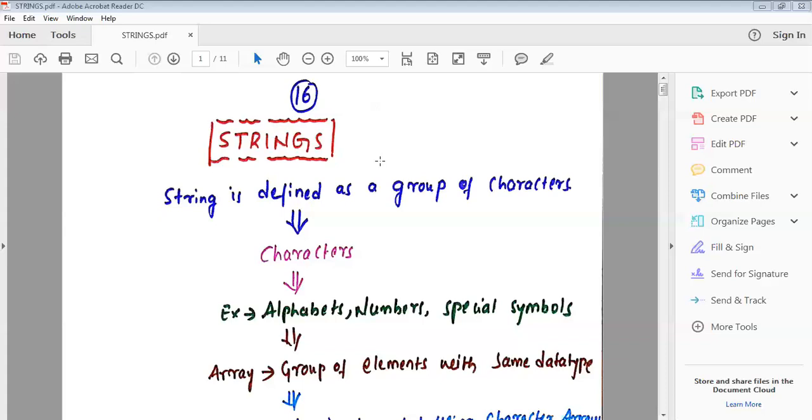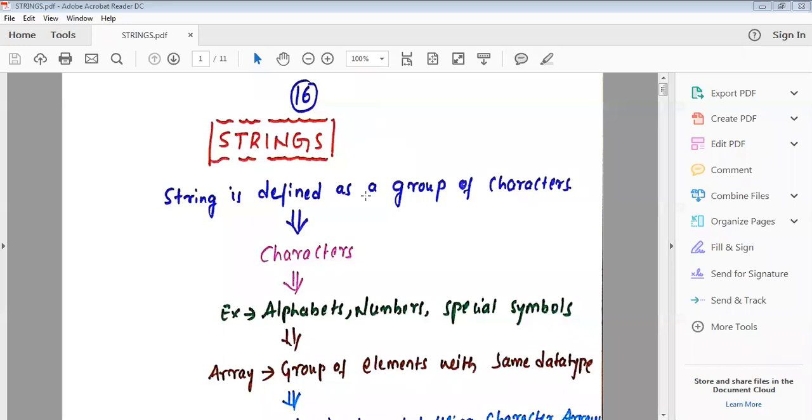And 7 is also a character that belongs to the numbers. The at symbol is also a character that belongs to the special symbols. Gmail is also characters belonging to the alphabets. And dot is a special symbol. And com. So you can frame the string. String is a group of characters.